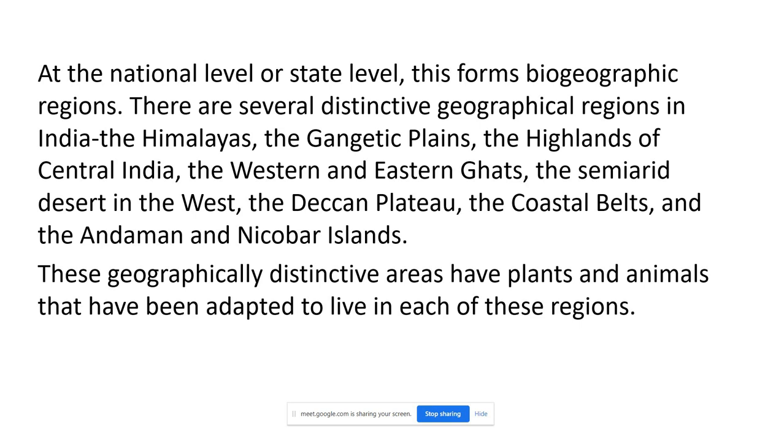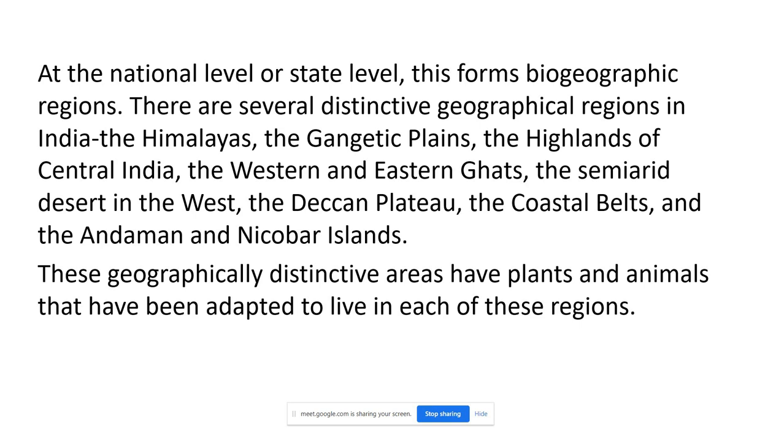So the plants and animals are of distinct, diverse varieties, adapted to that condition. It is based on the climate and the geographical region: what conditions are there, which type of land is found there, which type of climate is there. It is based on temperature, rainfall, and climatic conditions.